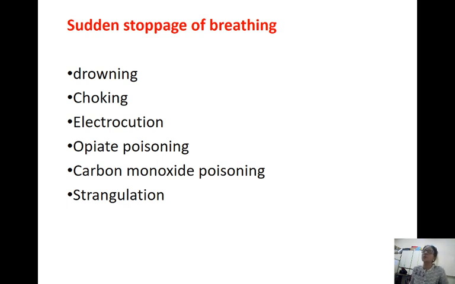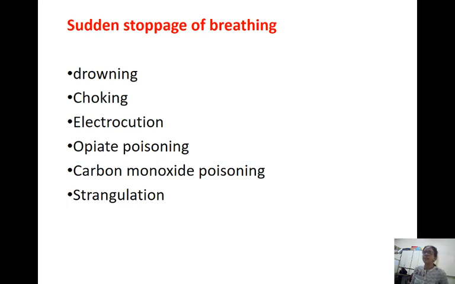What are the causes? When will there be sudden stoppage of breathing? In case of drowning. What is drowning? Drowning is into the water, when you drown in the water. Choking: obstruction, when there is obstruction of the larynx and trachea. That is choking.